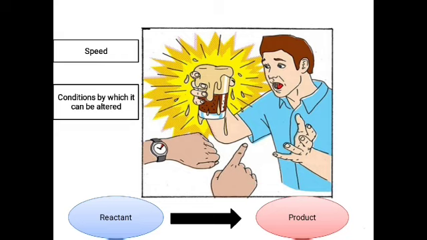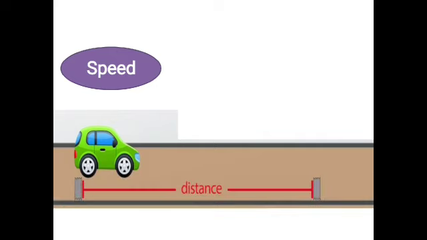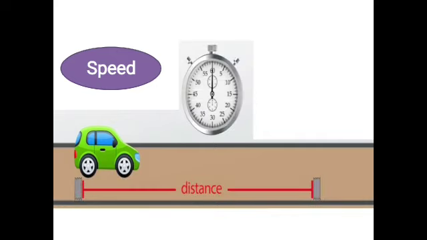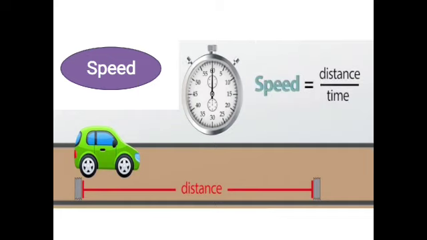So basically in this chapter, what we are going to deal with is the speed of the reaction, or I can say the velocity of the reaction. And in physics, you do study about speed. Now to measure the speed of a vehicle, what you will try to do first is measure the distance it has traveled. Then you will measure the time it has taken to travel this distance. So that is what we call speed. So speed is nothing but the distance a particular vehicle has traveled with respect to time.